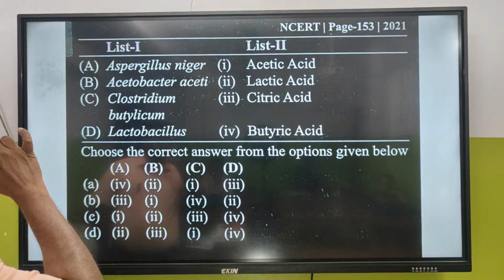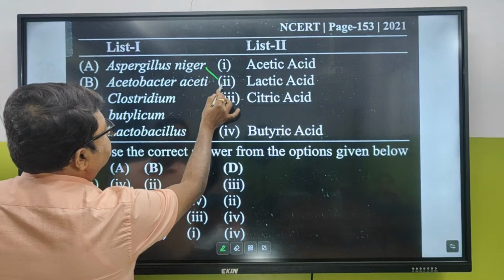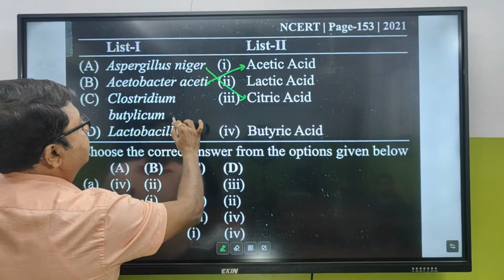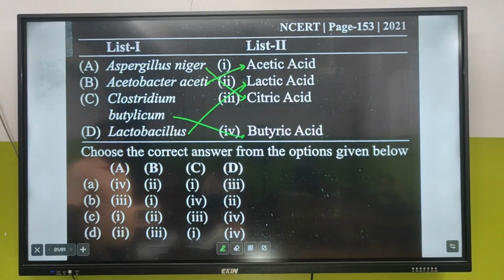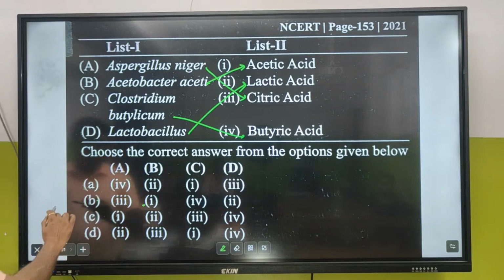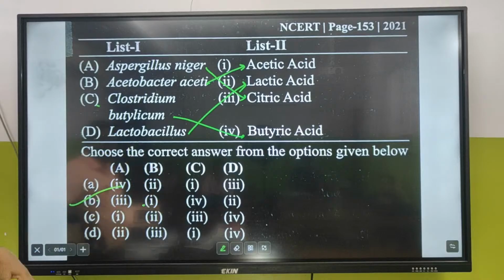I know that you are young, you have got a good amount of concentration power, which is a little bit lesser inside. Aspergillus niger is going to make what? Citric acid. Acetobacter makes what? Acetic acid. Clostridium butylicum makes what? Butyric acid. Lactobacillus makes what? Lactic acid. Answer is B, B1. B1 is good. Very good.